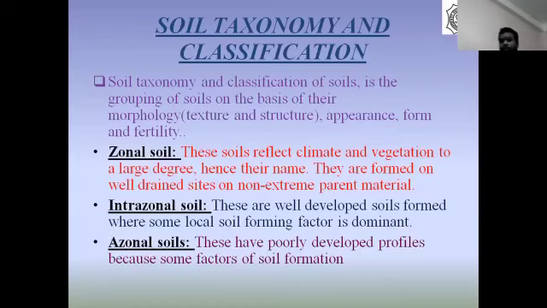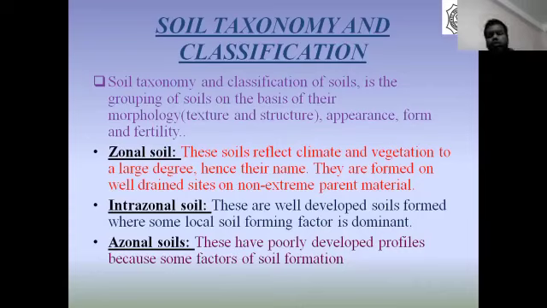In traditional classification, the major division of soil is into three groups: zonal soil, intrazonal soil, and azonal soil.